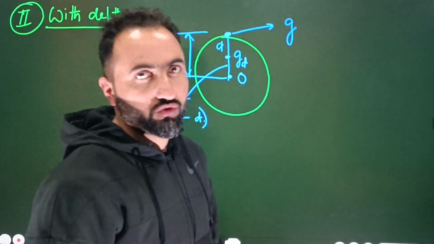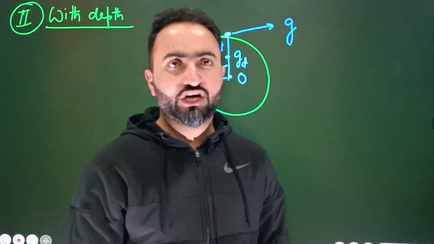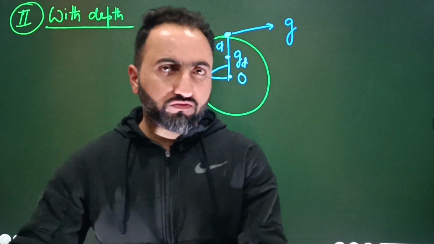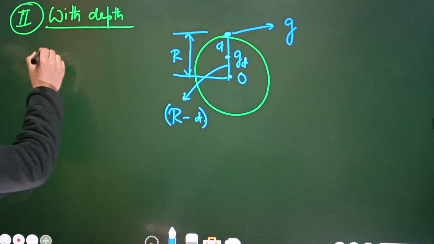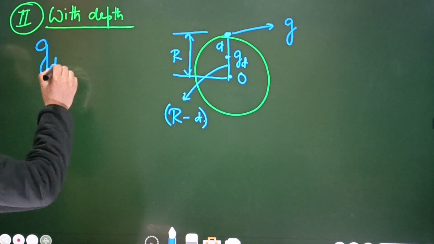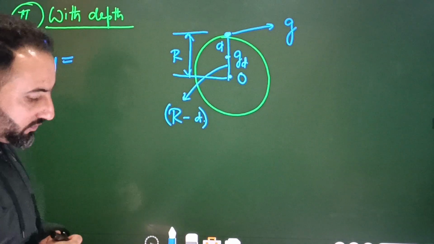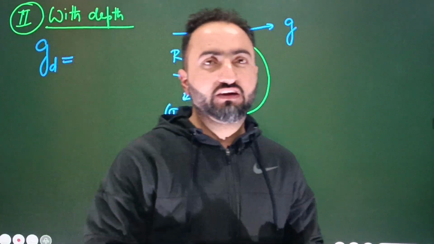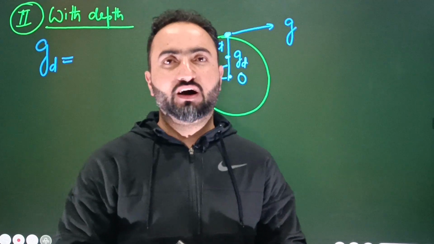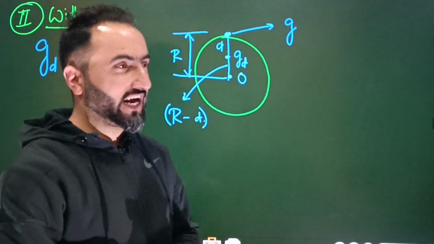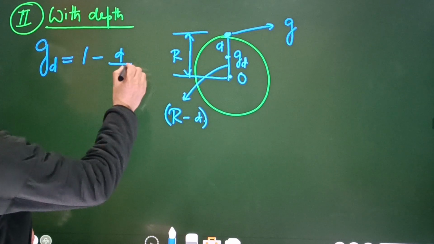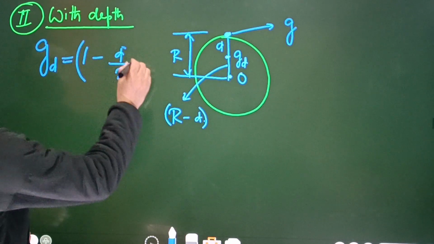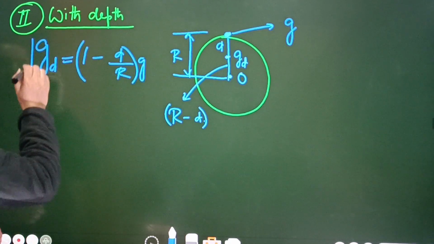So let's try to calculate the value of acceleration due to gravity. Again, we will not be going with the mathematical derivation. I will be directly writing down the equation. gd is equal to, acceleration due to gravity with height is equal to 1 minus 2h by r multiplied by g. There's a similar kind of equation with a small difference, and that's like this: 1 minus d divided by r multiplied by g. I'm not going to derive this equation. Just memorize this.